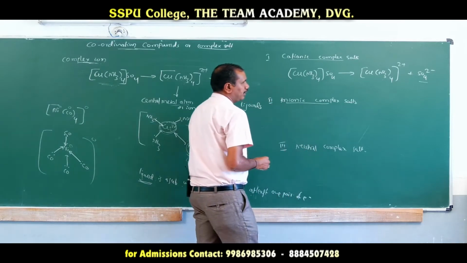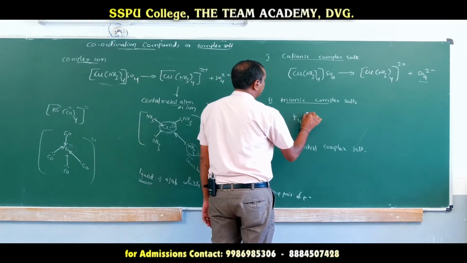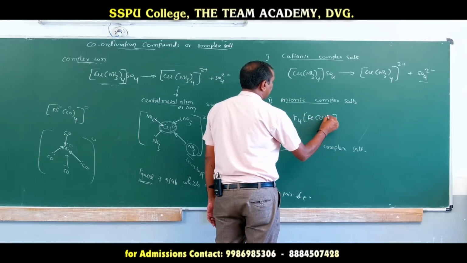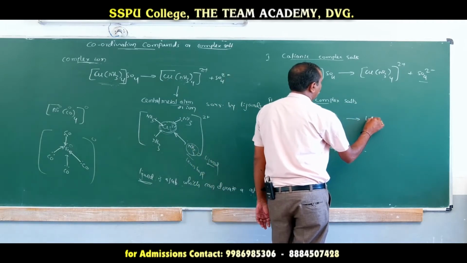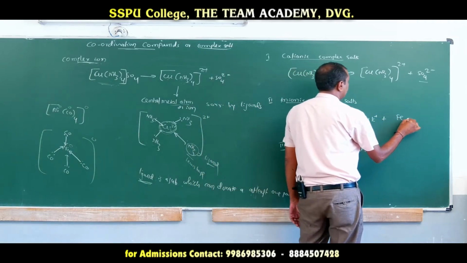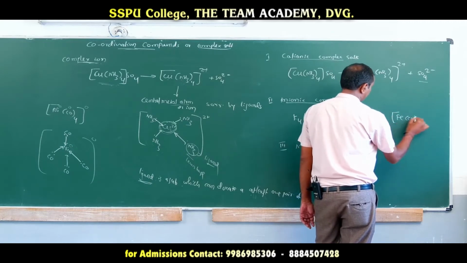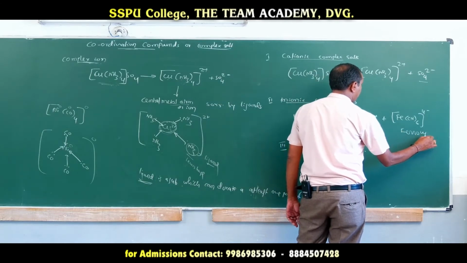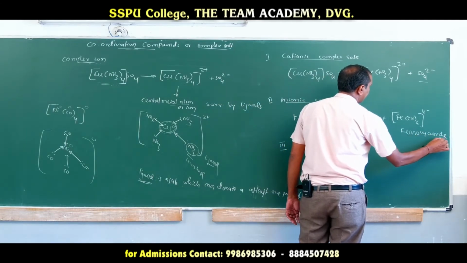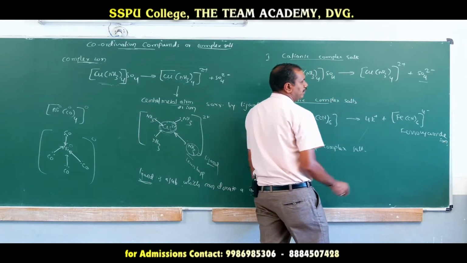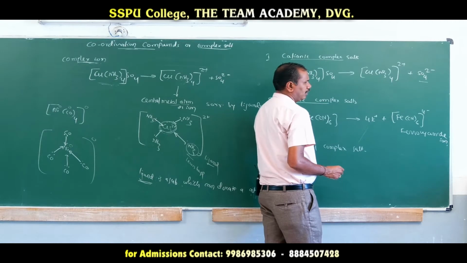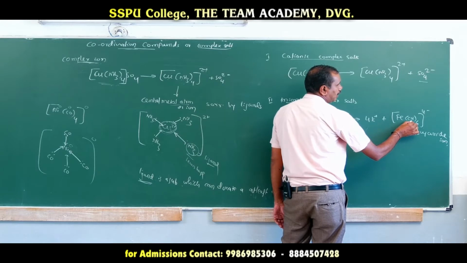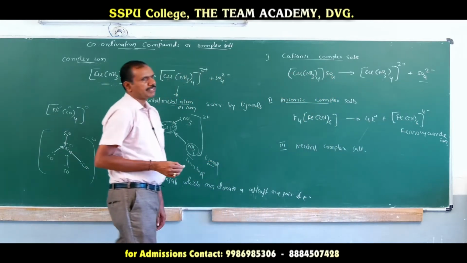What are anionic complex salts? For example, K4[Fe(CN)6], potassium ferrocyanide, or potassium ferricyanide. It dissociates to form 4K+ and [Fe(CN)6]4-. This is called the ferrocyanide ion. This ferrocyanide ion is anionic, meaning a negatively charged species. So those salts which dissociate to form an anionic complex ion are called anionic complex salts.